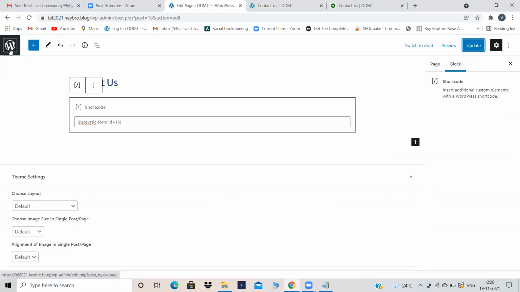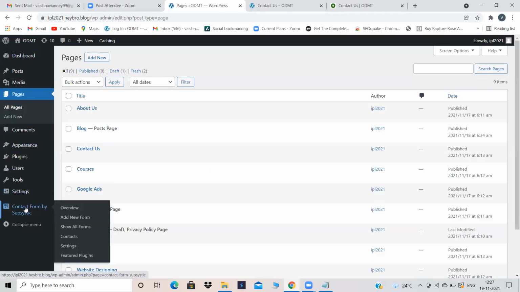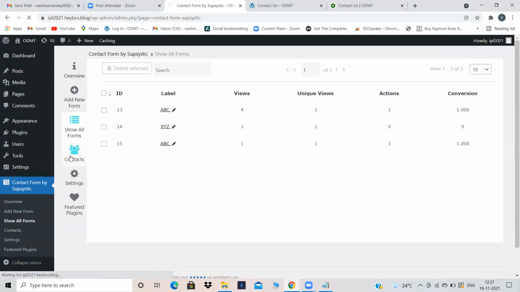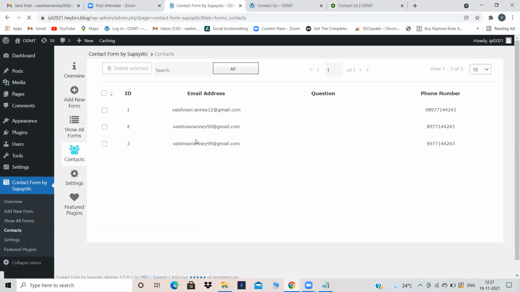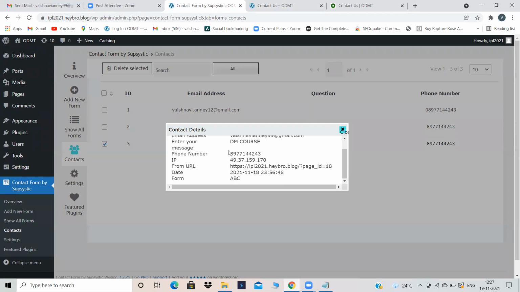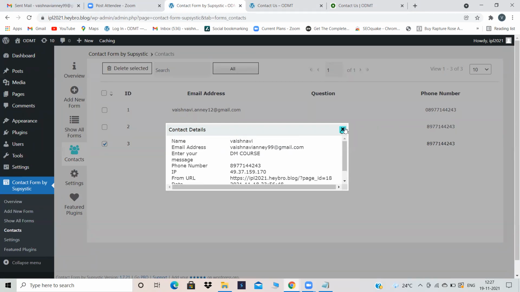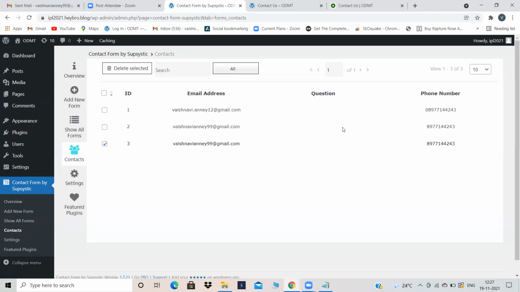To see the user details, you have to go back to the dashboard, click on contact form by Subsystic and click on contact. See, again I have filled the contact us form. Now click on email address. You can see the details of that particular user. This is how you have to create a contact form.